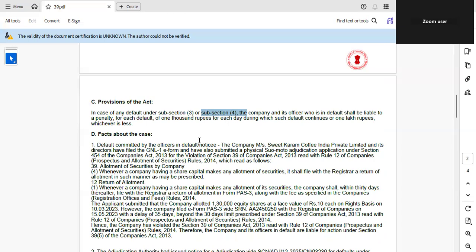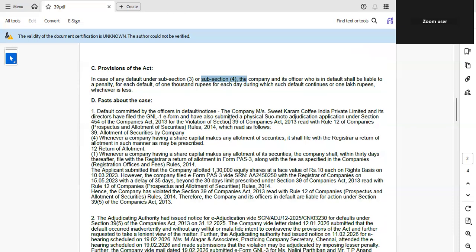And even Rule 12 of the Companies (Prospectus and Allotment of Securities) Rules 2014. This rule provides the return of allotment must be filed within 30 days. As per Rule 12, the return of allotment must be filed within 30 days of allotment, along with the prescribed fee. Failure to comply with the requirement constitutes statutory non-compliance.